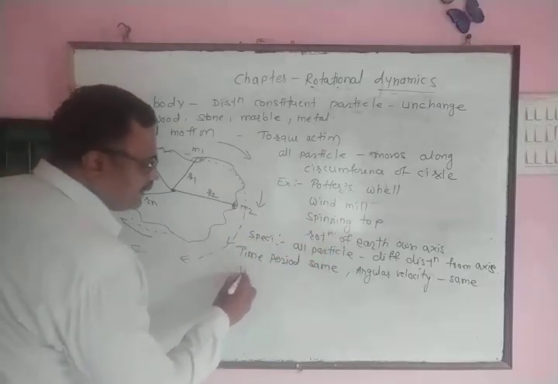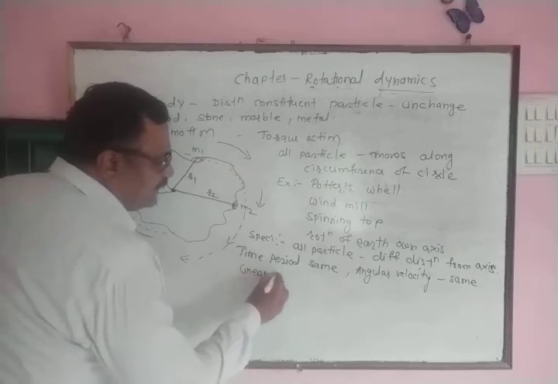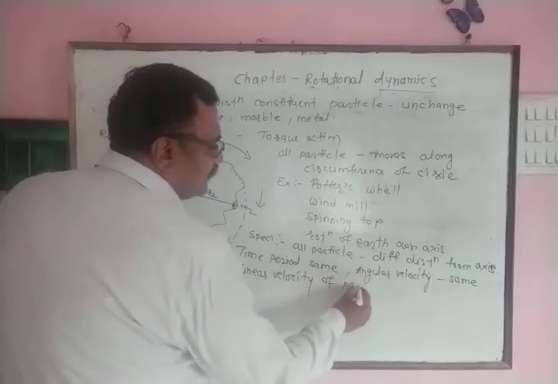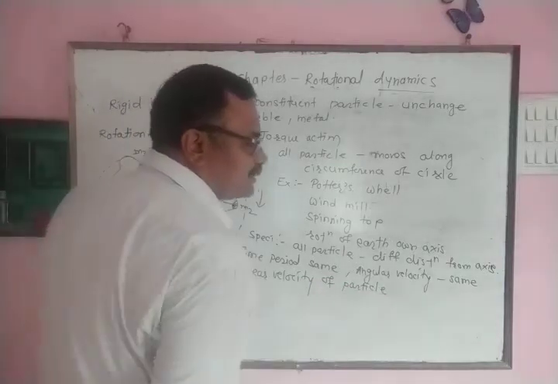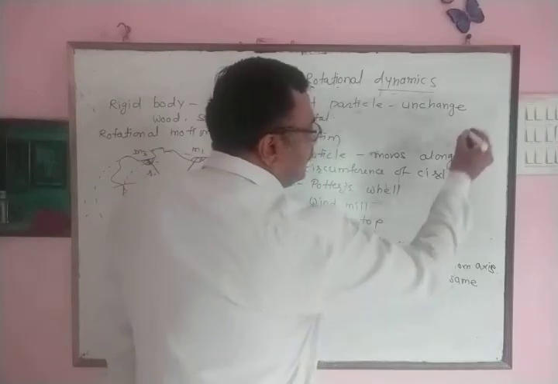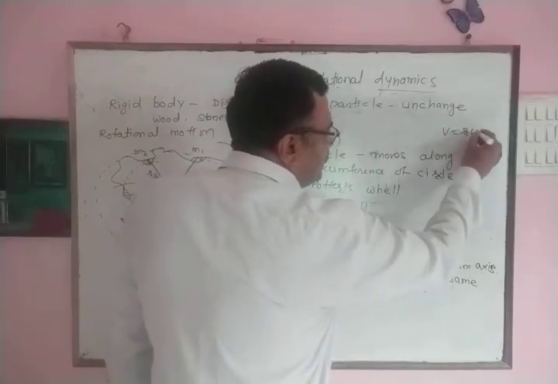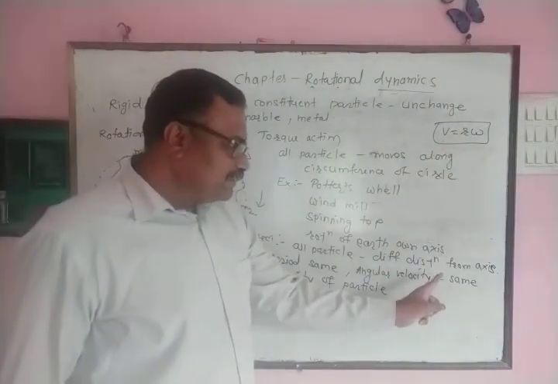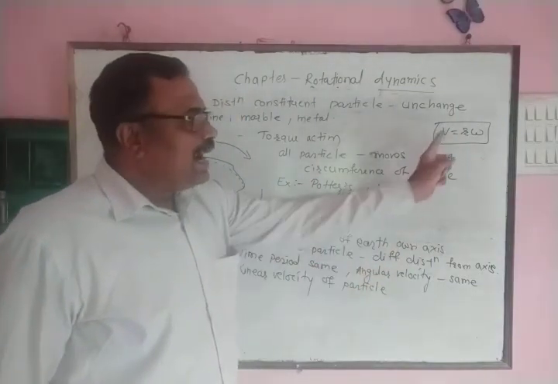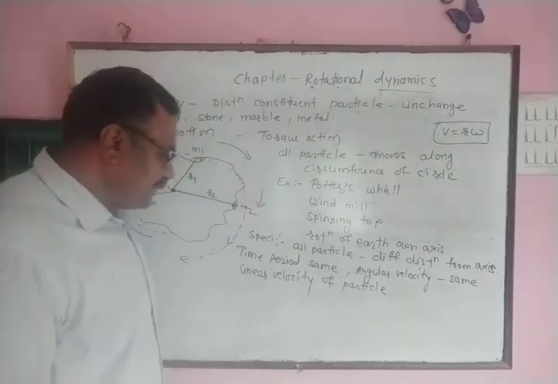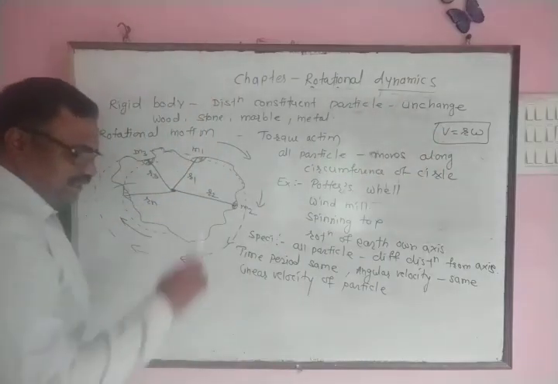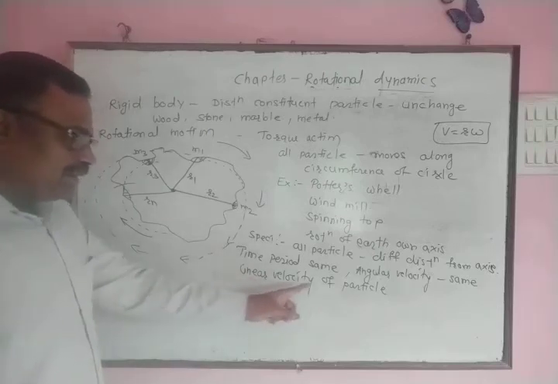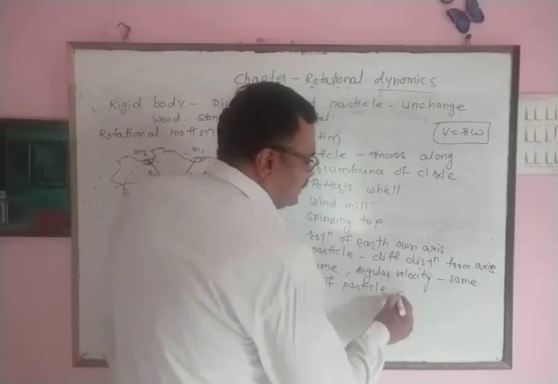Therefore, if we calculate linear velocity of each particle, then we know magnitude of linear velocity is given by formula v = r omega. Omega for each particle is same, and radius of circular path is different. Therefore, this is speciality of rotational motion. In rotational motion, linear velocity of each particle is different.